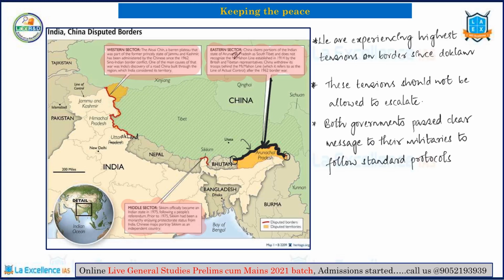So how do we behave well on the border? That is basically dictated by the rules that we have carved between India and China in 2005 and 2013. Certain standard protocols have evolved in these particular years, and these standard protocols make sure that the tensions do not escalate beyond a point. So these protocols have to be strictly followed, is what the central governments of both the countries have said to their militaries. Now, even though all this is happening, we have to go back a step and visualize why this has come to pass. I'll tell you why.